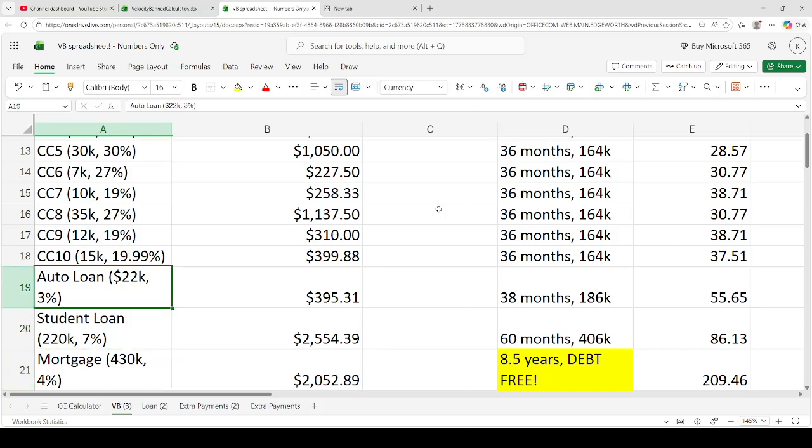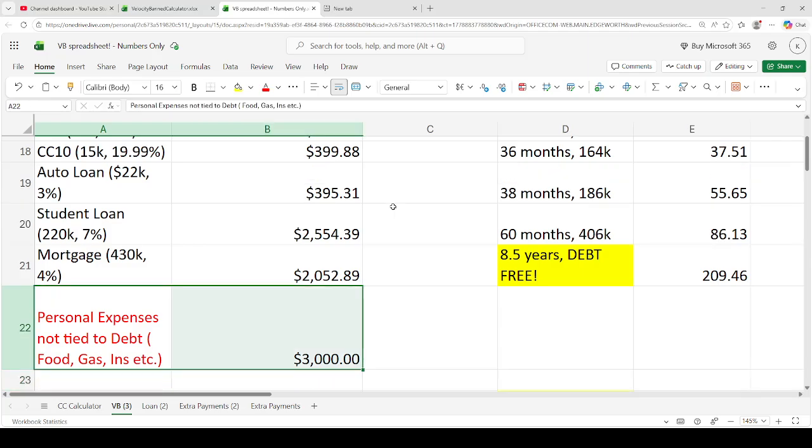So this auto loan might actually be a little bit cheaper than expected because we're a modest practical doctor who does not need a Mercedes after graduation. But we got a pretty decent house, 430,000, and look at that loan. That loan is a kind of a big one. And then on top of that, we have personal expenses that are $3,000 a month that we always have to pay for. So the way that we think of these expenses not tied to debt is the amount that we have to pay in order for us to just live. So even if all of our debt were wiped out, we'd still have to pay this, right?